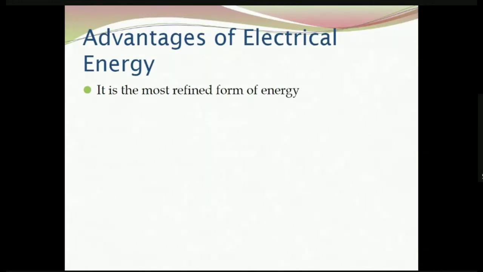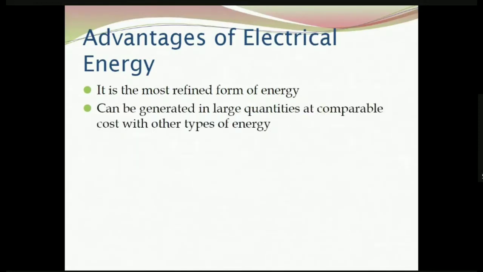There won't be any pollutant gases developed by heating, say, water by means of electrical energy. But if we are using any primary form like coal or firewood for generating heat, there will be plenty of ash generated, pollutant gases will be produced, carbon dioxide will be produced. So all this makes electrical energy the most refined form of energy.